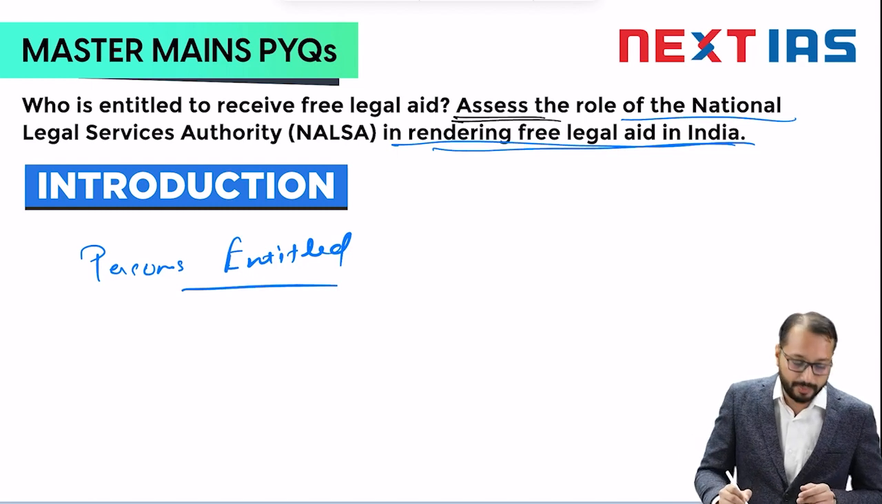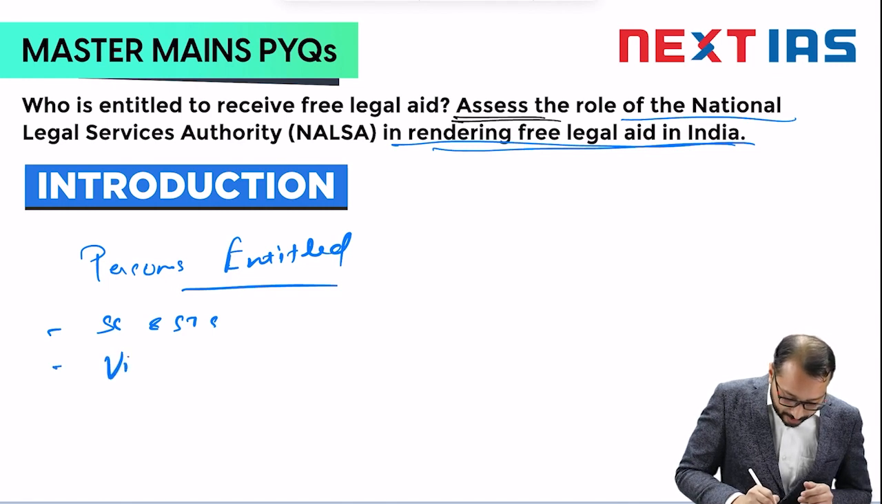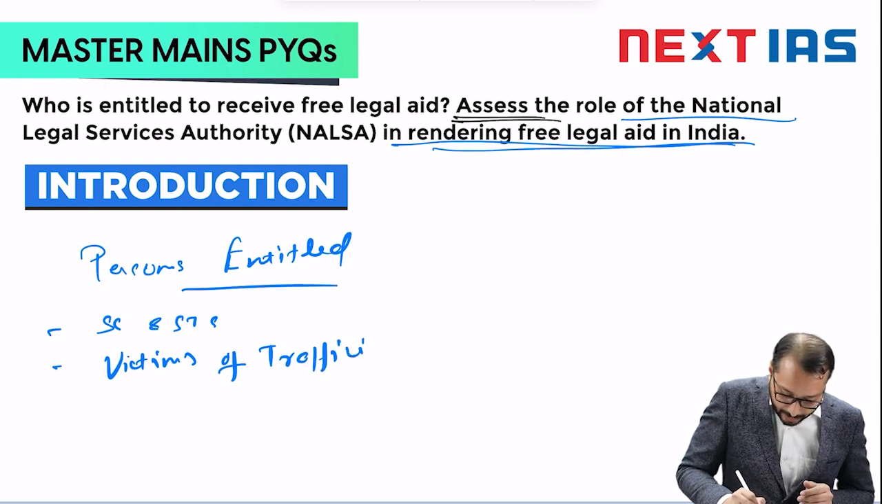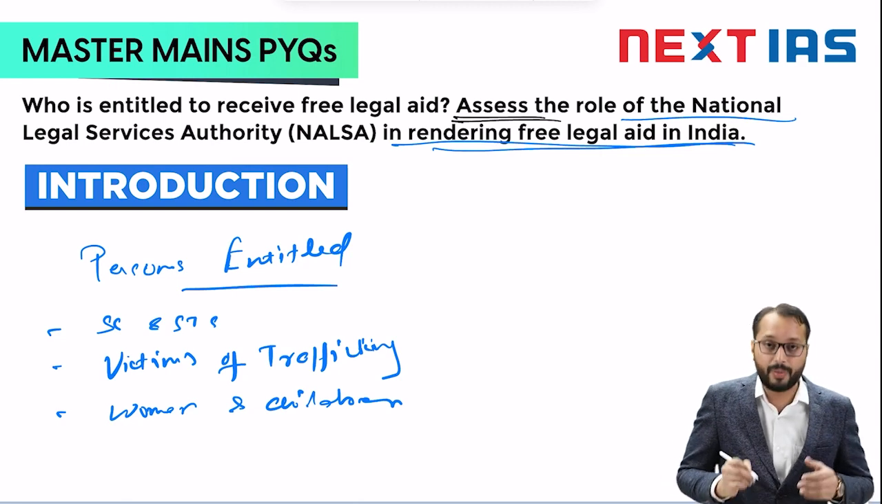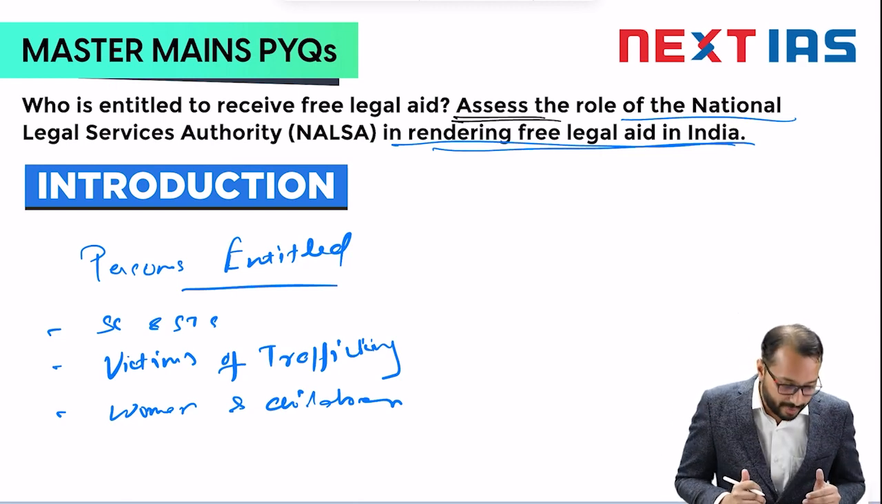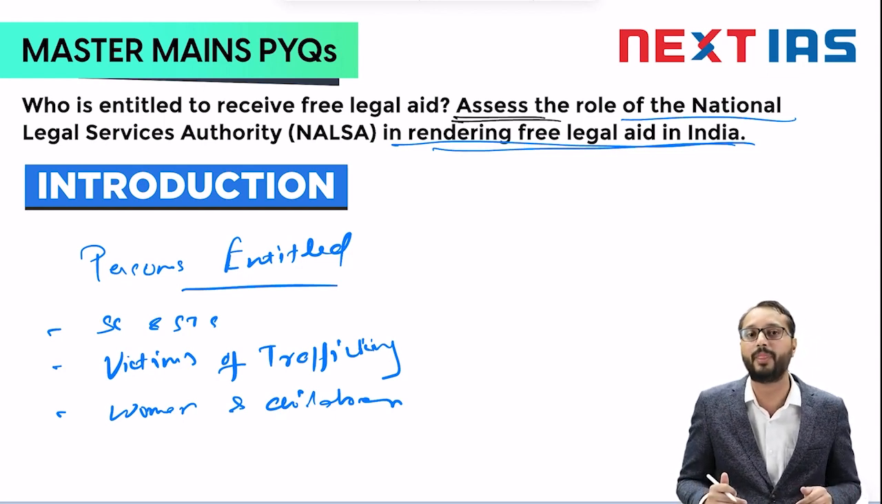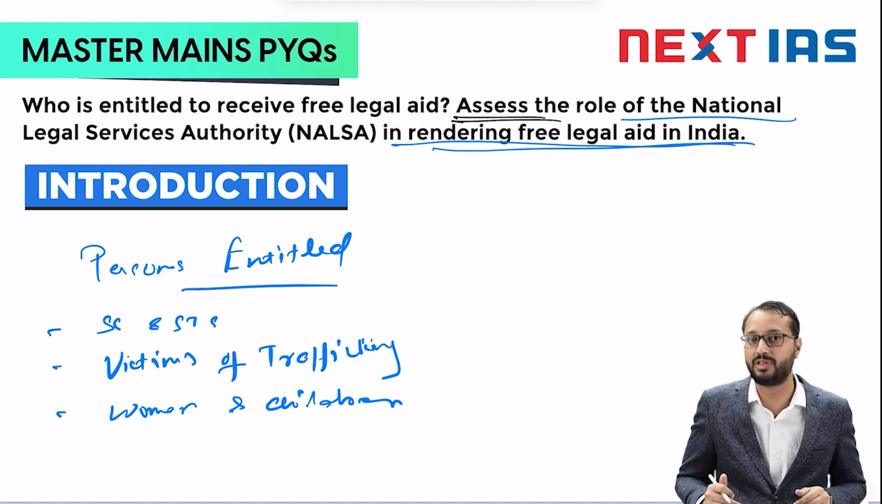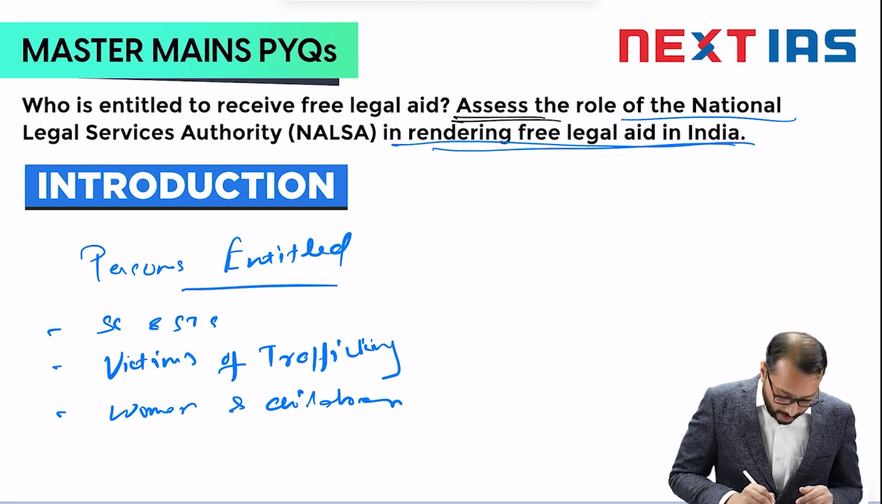right? So who all are entitled? Scheduled Castes and Scheduled Tribes, right? SCs and STs, victims of trafficking, women and children, right? People who are mentally ill or disabled, a person who has gone through tough times because of a natural disaster or calamity, or suffered violence on caste or ethnic grounds, etc. Right? A person who is an industrial workman, right? So these are the beneficiaries.